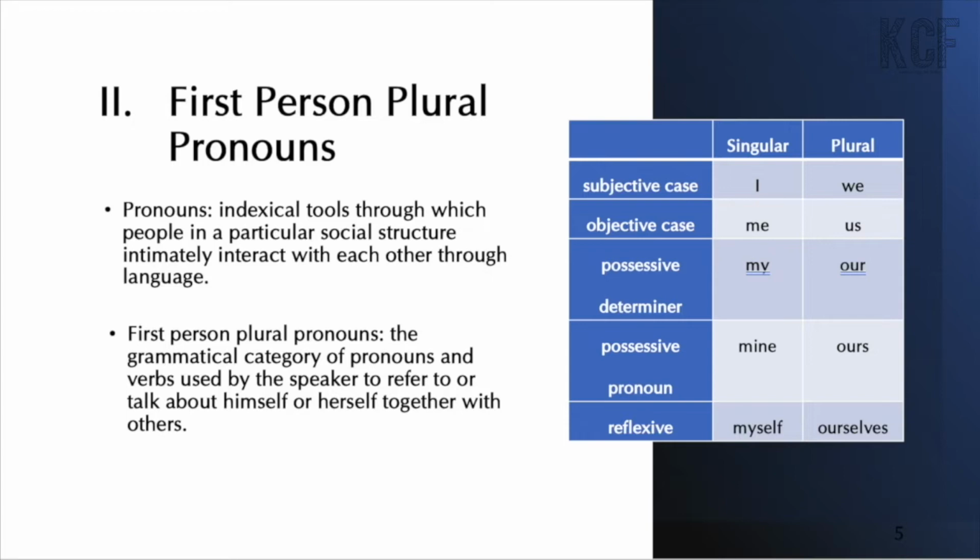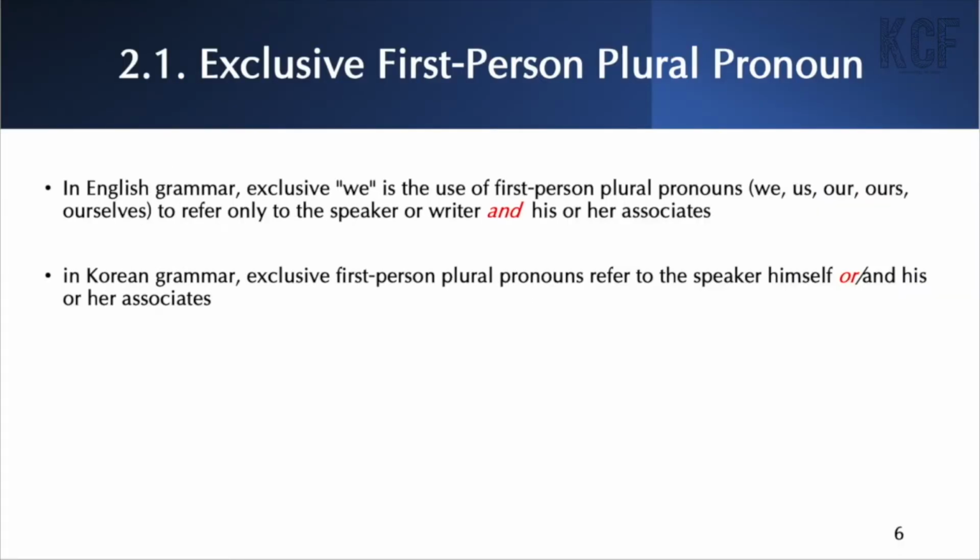Please refer to the table on the right side of the slide. In English grammar, exclusive we is the use of first-person plural pronouns we, us, our, ours, ourselves to refer only to the speaker or writer and his or her associates, not to the person addressed. On the other hand, in Korean grammar, exclusive first-person plural pronouns refer to the speaker himself or his or her associates.